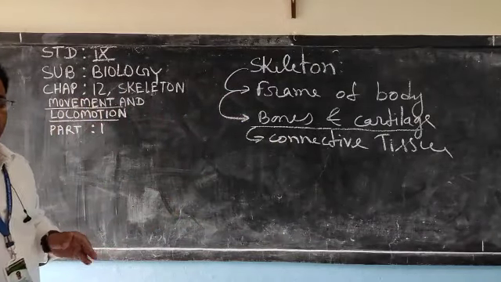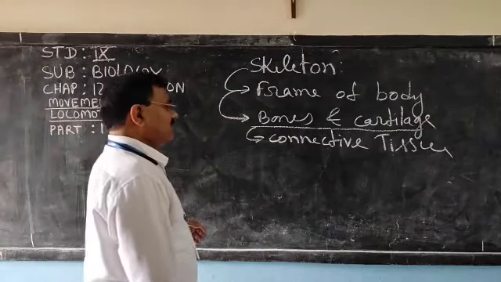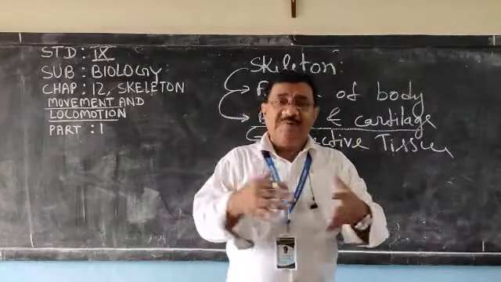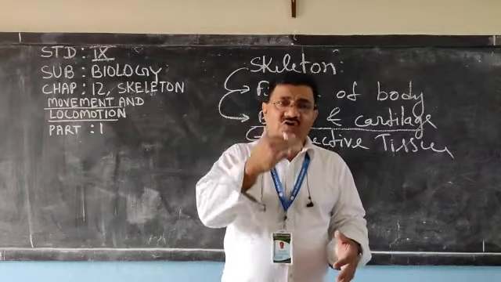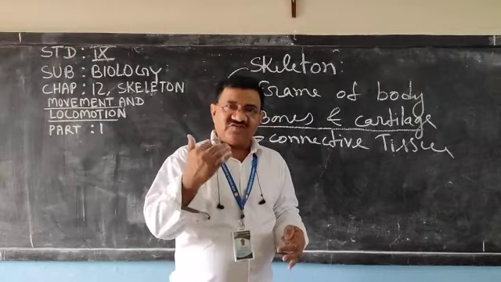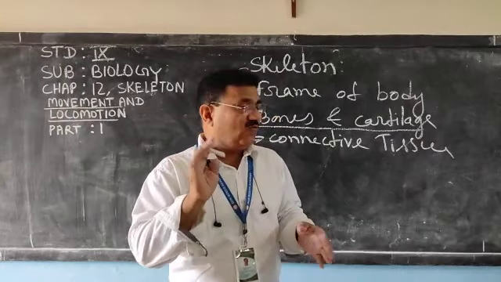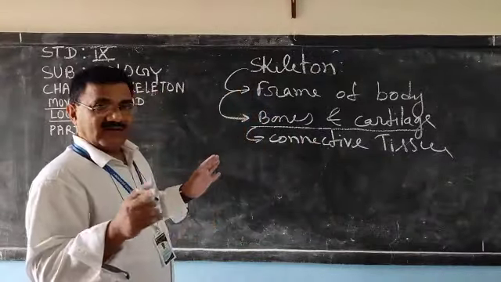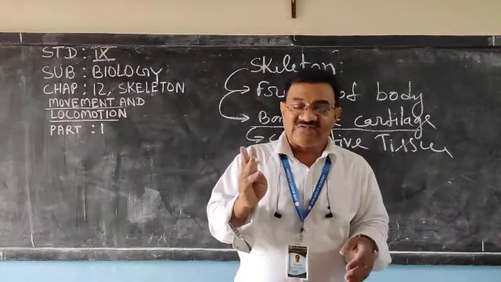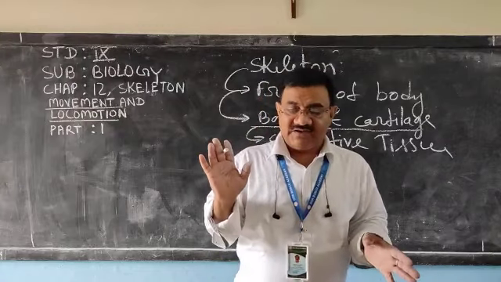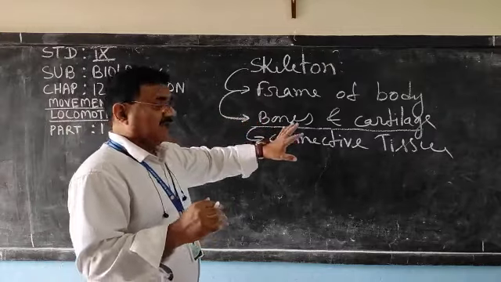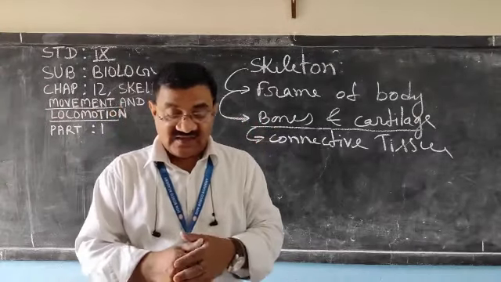So in this chapter we will discuss about the bones, how movement is possible, how locomotion is possible in animals. In animals means what? We are going to discuss in human being. And in this chapter, muscle is also given, but muscle is not included in the syllabus. So dear children, we will discuss about the bones and cartilage.